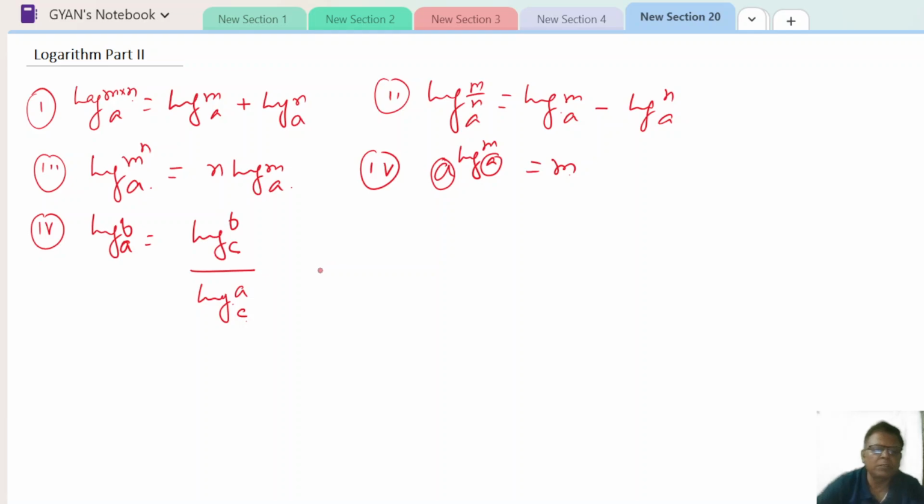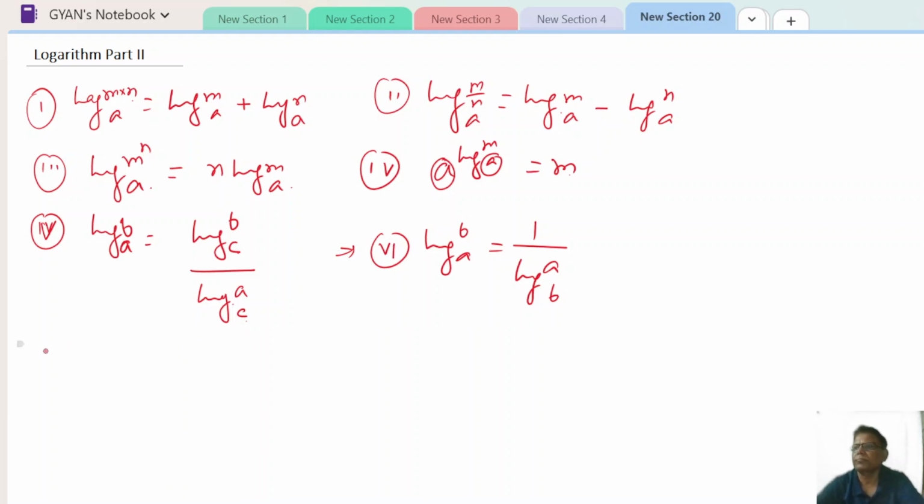And here you can further derive log b to the base a is equal to 1 by log a to the base b. This is the fifth and this is the sixth.